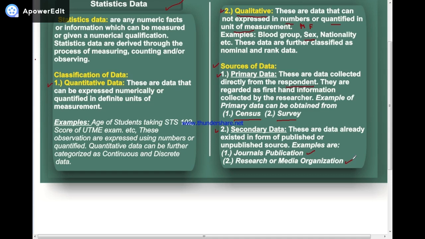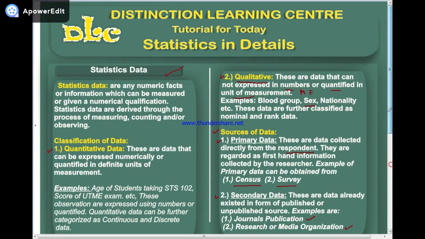Immediately you see the total number of students in Ogun State. That means you are not the one that generated the data. Someone has generated it before, but you just make use of it in your own work. So that is what we call what? Secondary data.